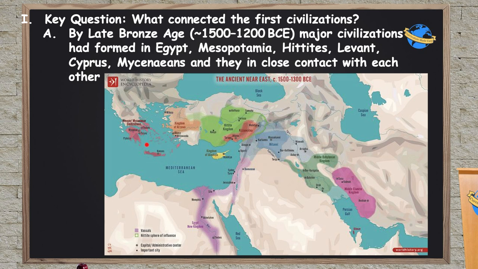Over here on the island of Crete, we have the Minoan culture developing, and over here we have an island called Cyprus, this yellow island right here, that's kind of a hub of trade connecting all these different people at this time. It's also a place where there are a lot of bronze workers working at the time, and so it's kind of where a lot of people stop and trade.